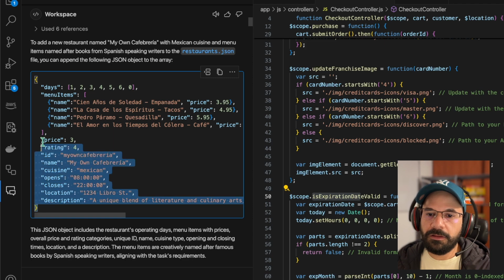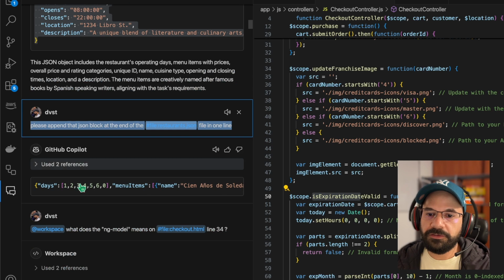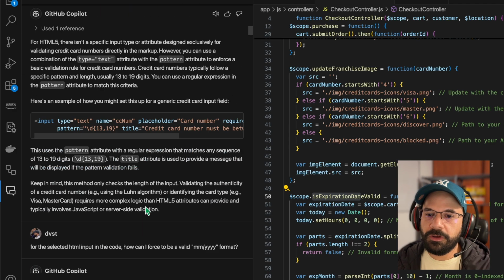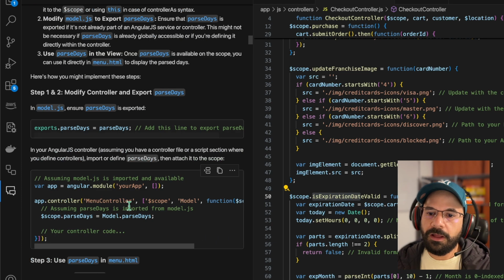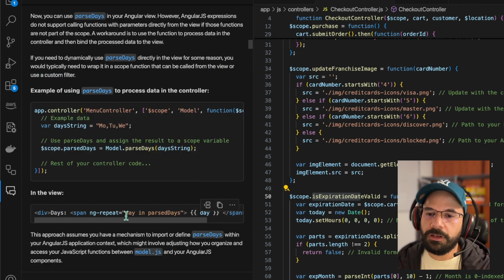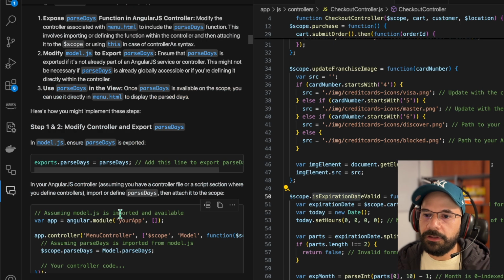After I got it in multi-line, I asked it to parse it in one line, so I could copy and paste it in the restaurant.json, and it worked. So yeah, I used it for this. Also, I used it to configure New Relic, and also OpenTelemetry, and the implementation of OpenTelemetry into New Relic.